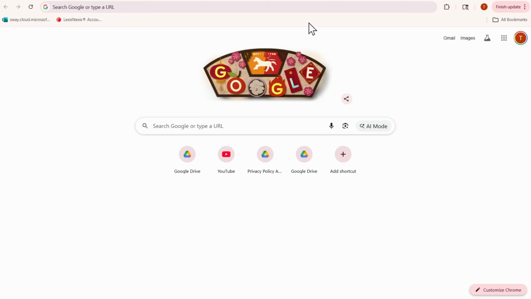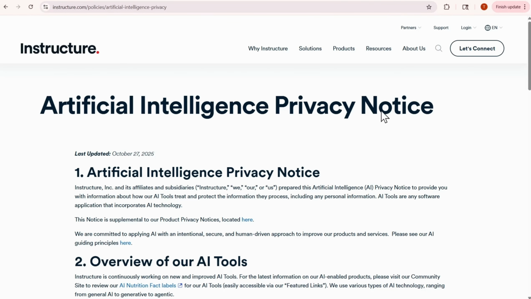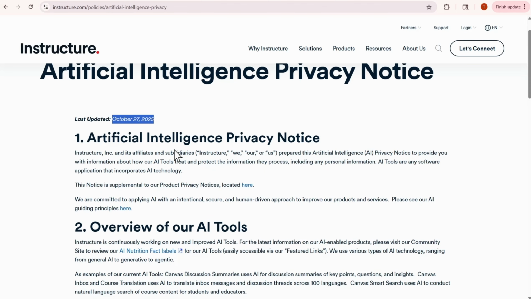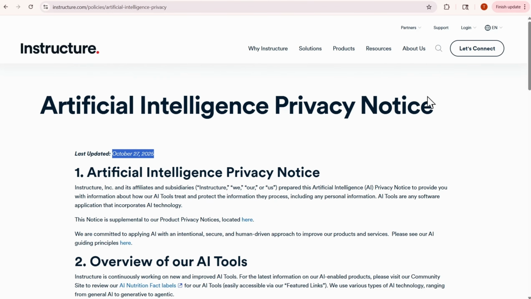Today's review is going to be on AI policy. So this one is actually a privacy notice. I've talked a lot in other reviews about the distinction between a notice and a policy. This one is actually a notice per the organization. It was last updated last year in October. So this one is actually called an AI privacy notice.